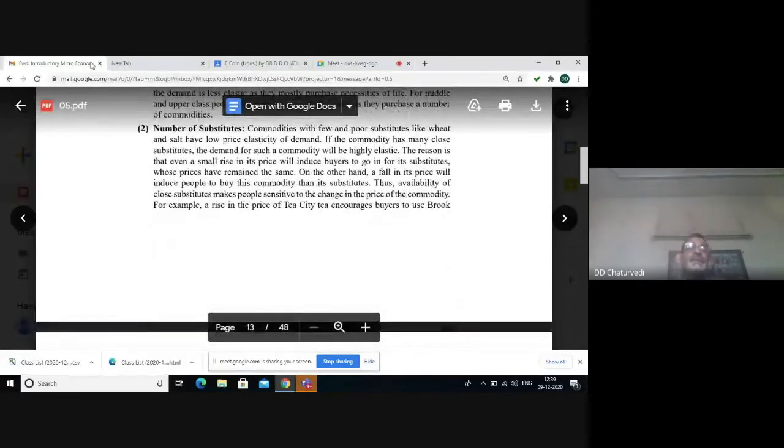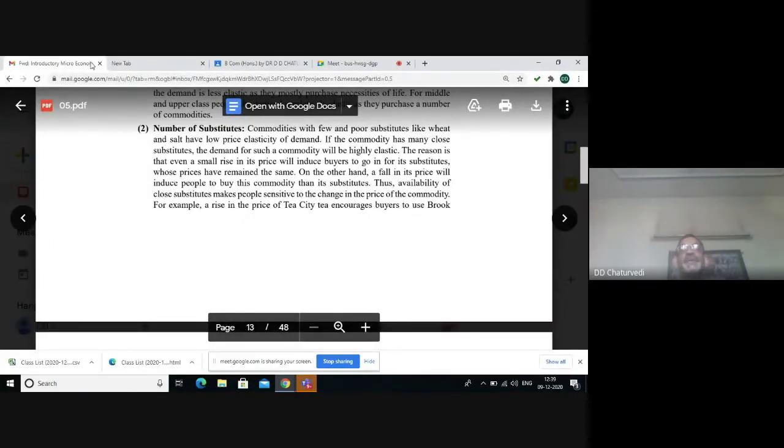Second factor is number of substitutes. If a commodity has got no substitute, that is no alternative, even poor people will have no alternative but to purchase the commodity at any price. So elasticity of demand will be low.